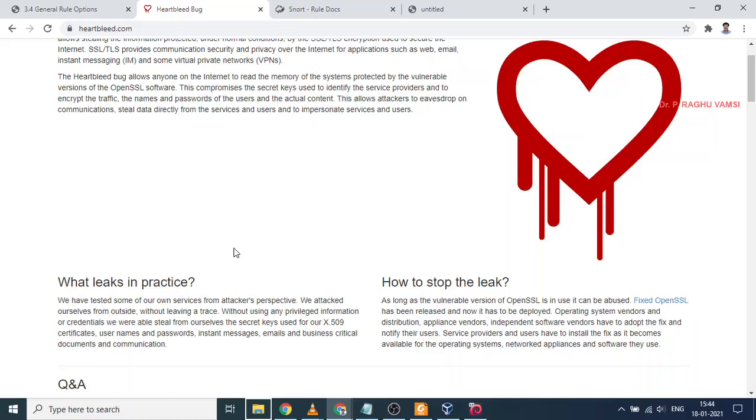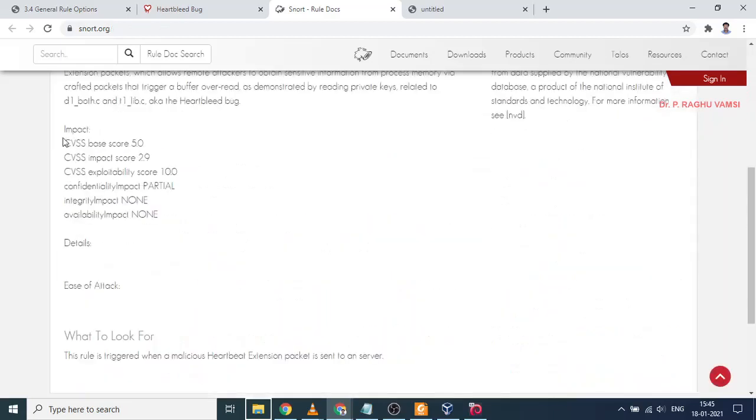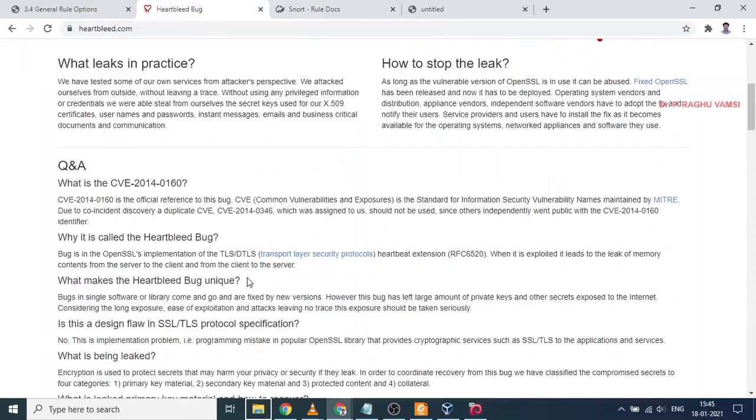This is the way Heartbleed will happen, and Snort has identified this Heartbleed attack, and many people have used their knowledge and developed rules to detect the Heartbleed attack as soon as possible. It was also labeled in the Common Vulnerabilities and Exposures database as CVE 2014-0160. That means this was found in 2014.